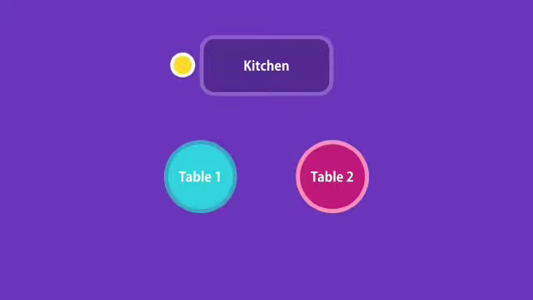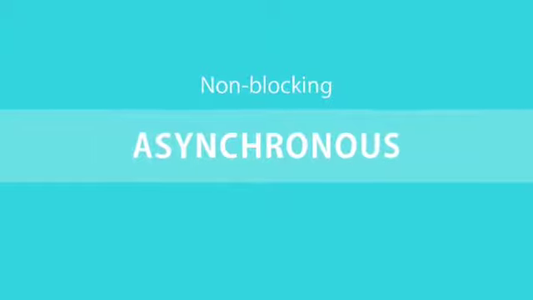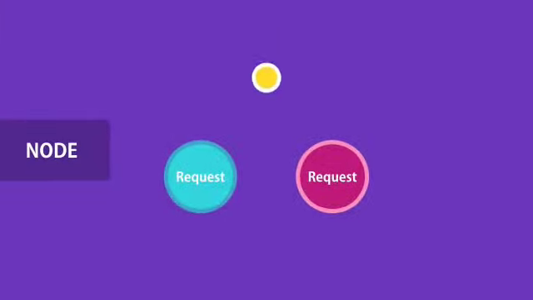So the same person can serve many different tables. They don't have to wait for the chef to cook one meal before they serve another table. This is what we call non-blocking or asynchronous architecture. And this is how Node applications work. The waiter is like a thread allocated to handle a request. So a single thread is used to handle multiple requests.